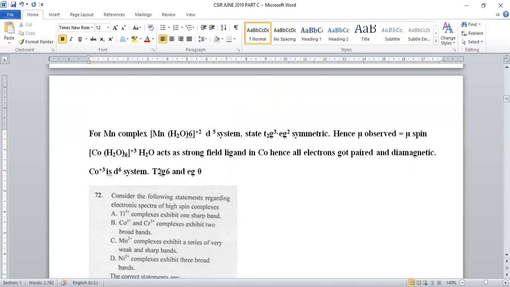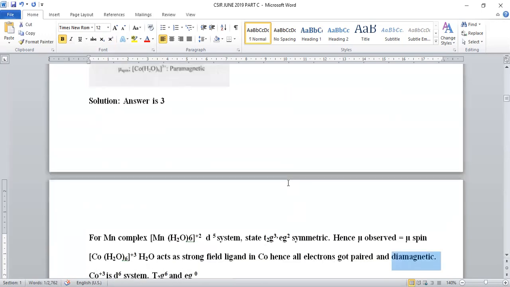This will be the possible electron distribution in the case of the cobalt d6 system. Whenever all the electrons get paired in the t2g orbitals, we can't find even a single odd electron, hence it is a diamagnetic substance.